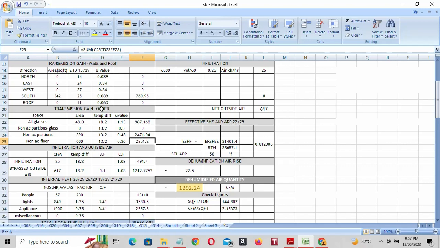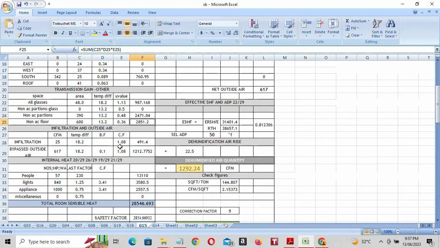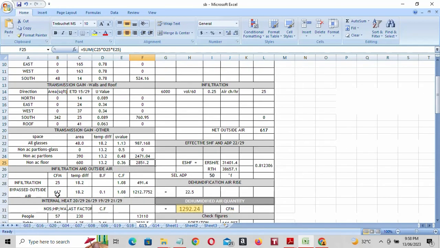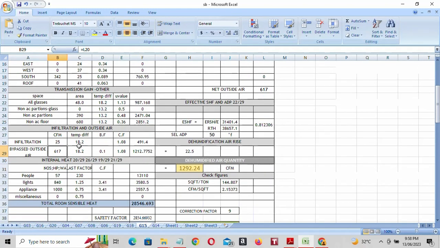Transmission gain through other is finished. Next is infiltration and outside air. You will get this value automatically. Infiltration is 25 and bypass outside air is 17. No need to put anything. This balance factor, this temperature difference 0.1, this conversion factor 1.08. If you multiply, you will get these values.